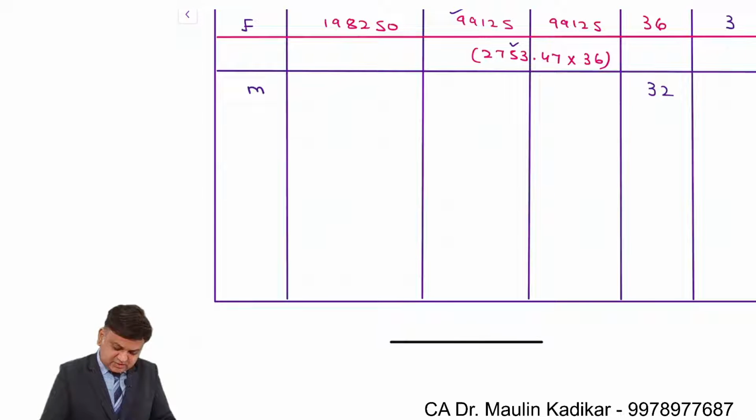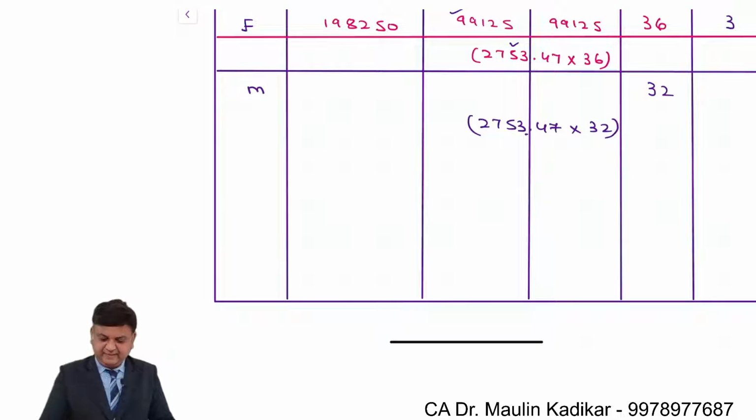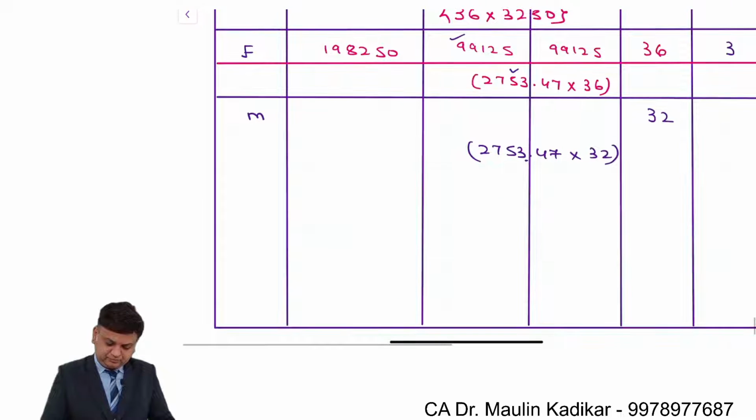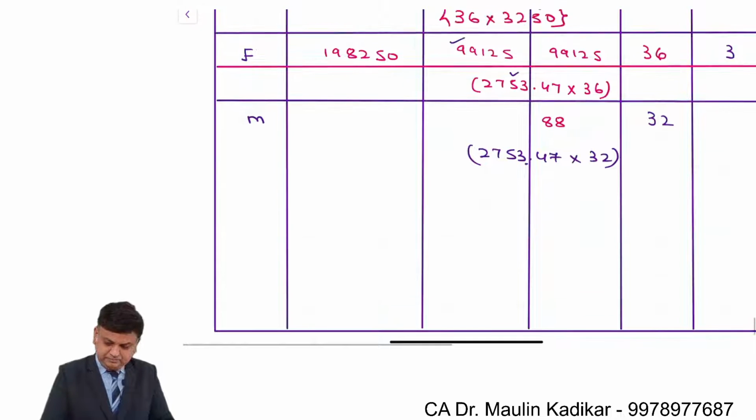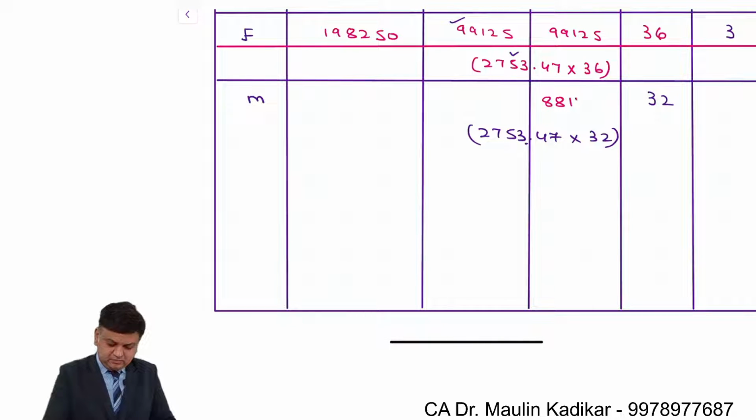So it is 2753.47 into 32 rupees per unit, that comes to 88,111.04. I am ignoring the fraction. So 88,111. That is the value of the investment.